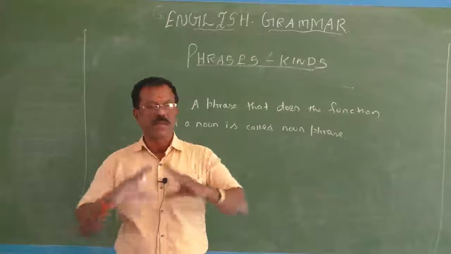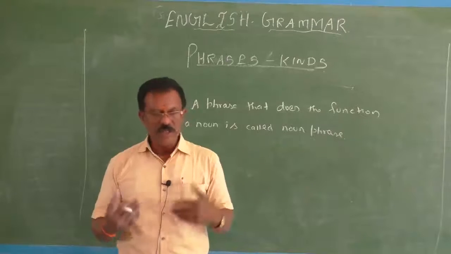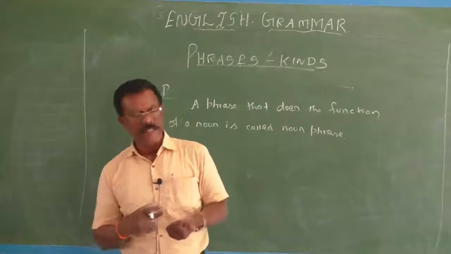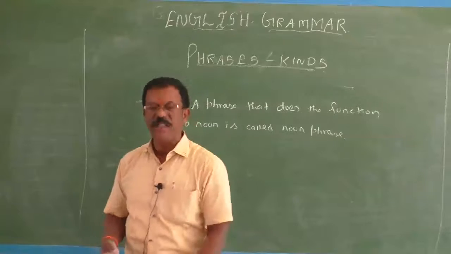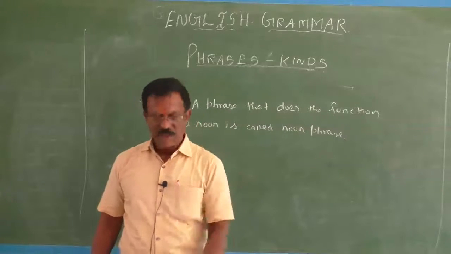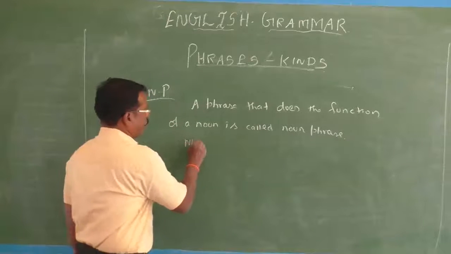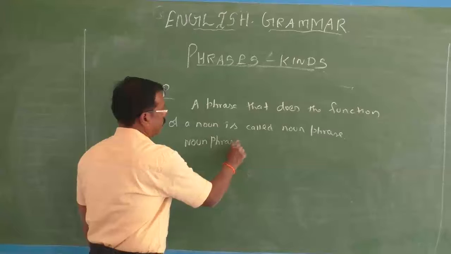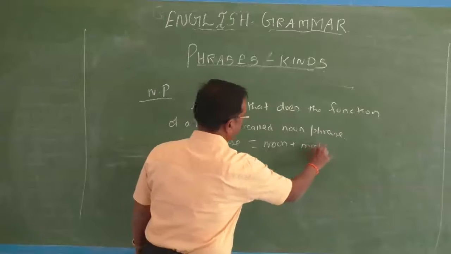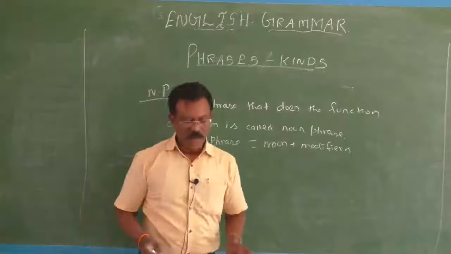A noun phrase is a group of words. In that group, the noun is the head word. It may be used with other words, that is determiners, modifiers, quantifiers, numbers. A noun phrase may consist of all these words, but the noun is the head word. Don't forget, children, the noun is the head word. So let me give you good examples for noun phrase. Noun phrase is equal to noun plus modifiers.